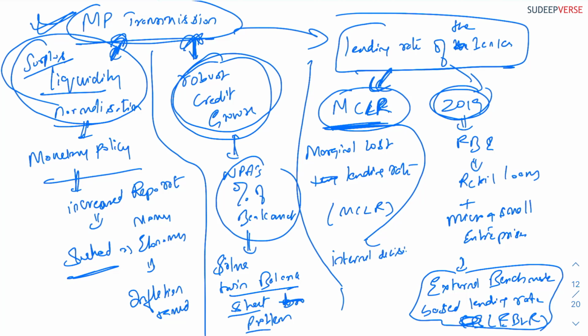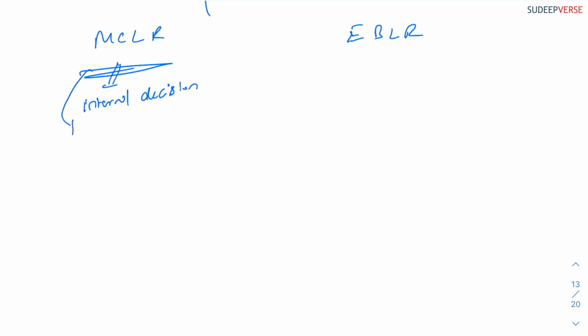Each bank can take its own decisions to link the lending rate. If you take MCLR and EBLR, MCLR is an internal decision of the bank, that is, the bank can take its own call to decide what the lending rate will be.